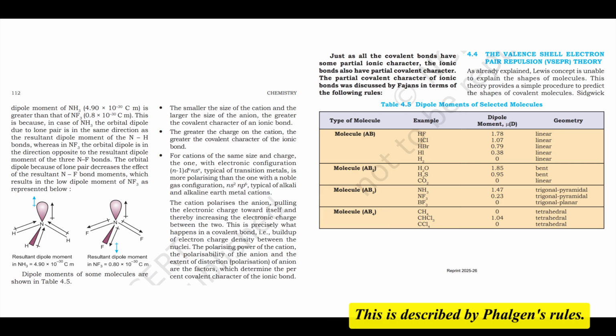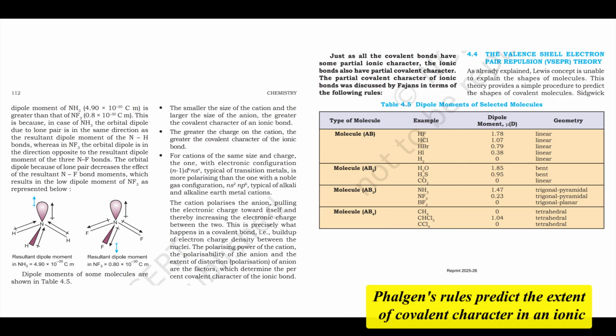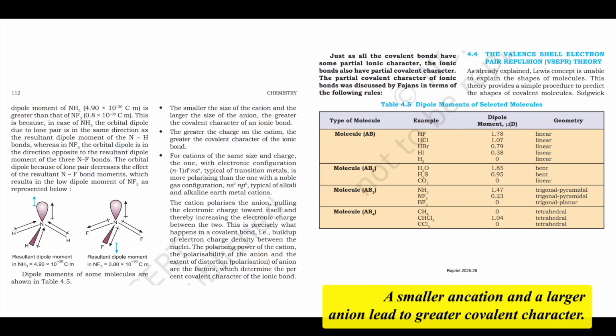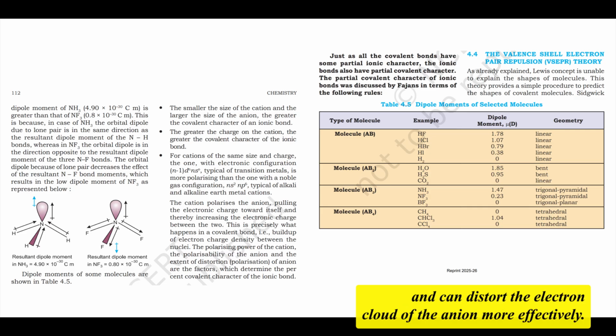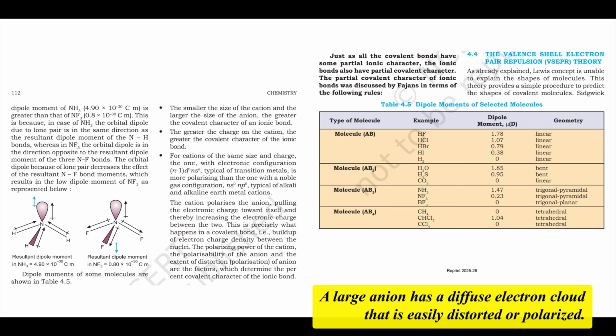This is described by Fajans' rules. Fajans' rules, what do they say? Fajans' rules predict the extent of covalent character in an ionic bond based on the properties of the cation and anion. 1. Size. A smaller cation and a larger anion lead to greater covalent character. Why? A small cation has a high charge density, high polarizing power, and can distort the electron cloud of the anion more effectively. A large anion has a diffuse electron cloud that is easily distorted or polarized.